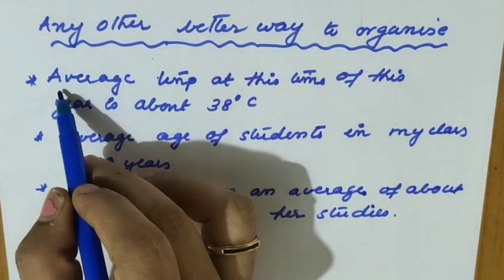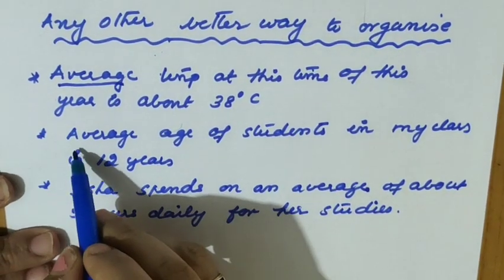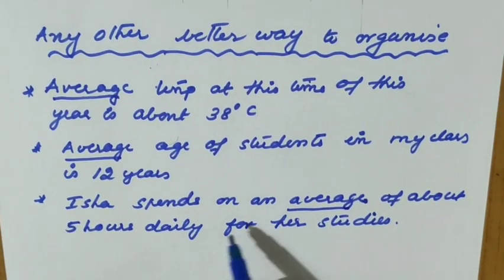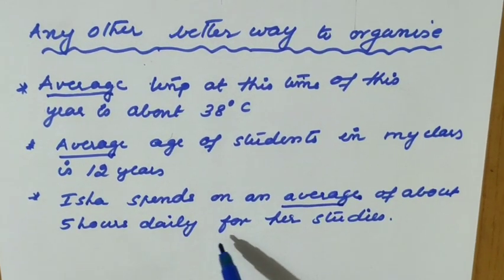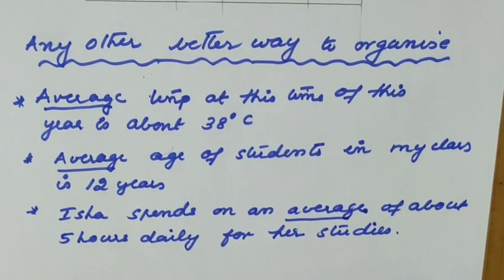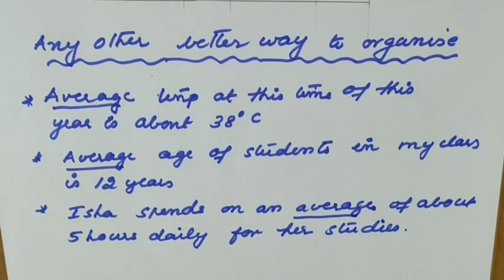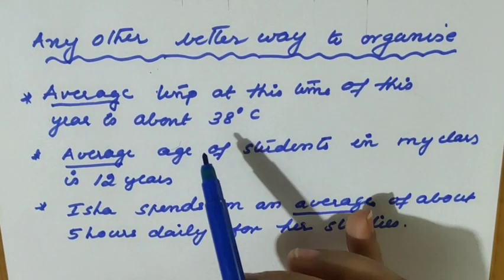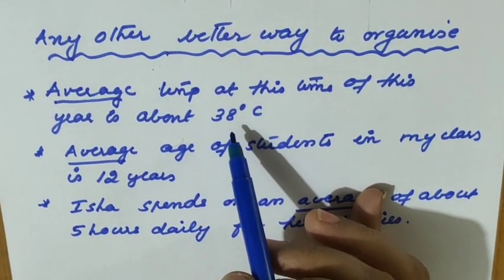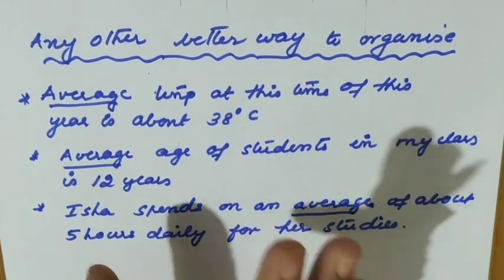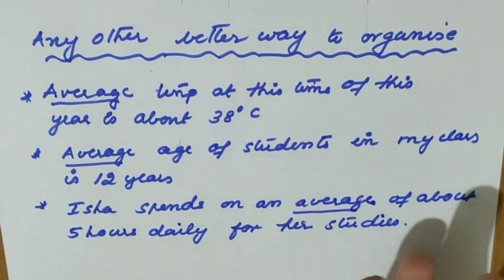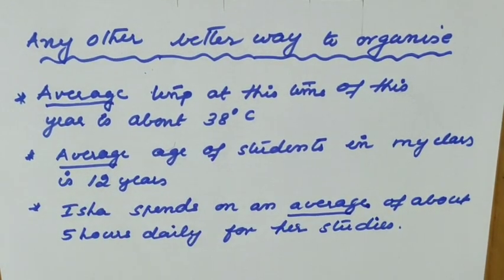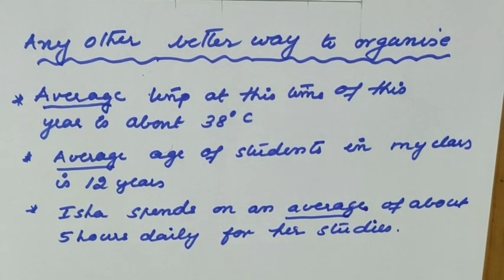In all these you have heard one word: average. What is the meaning of this? See, Isha spends on average about 5 hours daily for her studies. That means usually she spends 5 hours for studies. Some days it may be less, some days more. The temperature is about 38 degrees Celsius. This shows that more or less the temperature is around 38 degrees. But sometimes exactly 38 is possible, sometimes less than 38, sometimes more than 38.